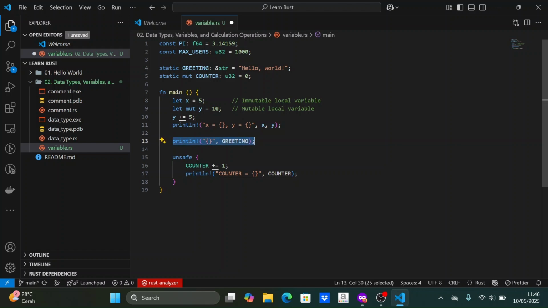Here we can see how to use static variables. Mutable statics are used in an unsafe block, while regular statics do not need one. That's all for the explanation of the types of variables in Rust, including constants, mutable and immutable local variables, and mutable and immutable static variables.